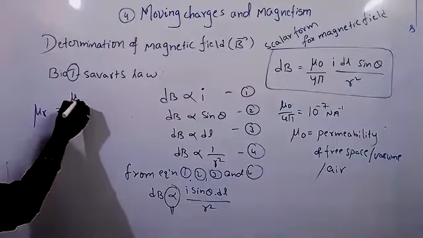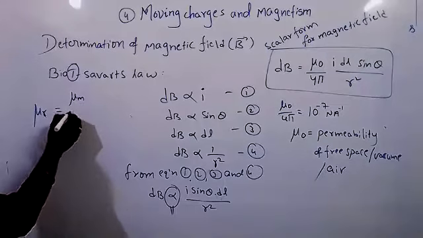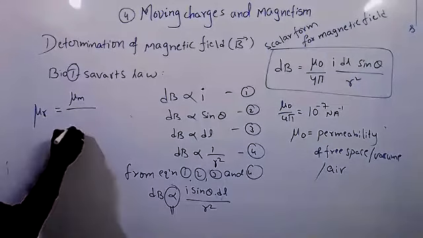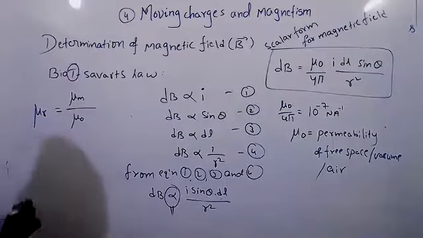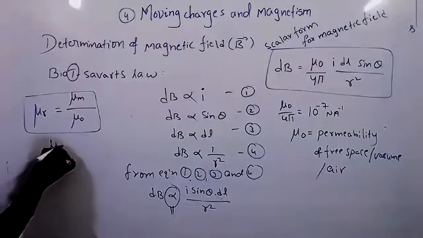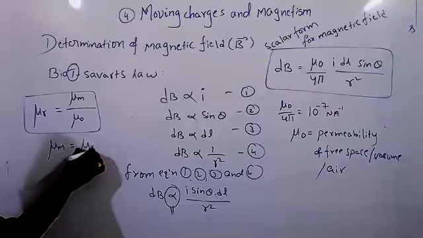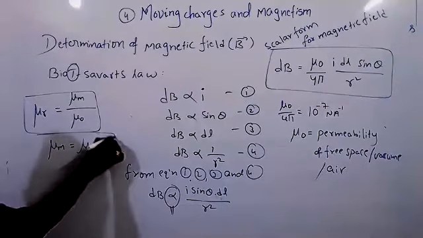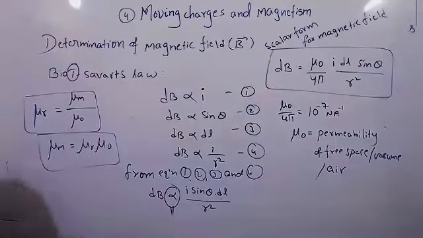Relative permeability is the ratio of permeability of the medium to the permeability of free space. From this, permeability of the medium equals mu r mu naught. About this we will discuss in the next lesson, that is magnetism, specially for magnetic fields.